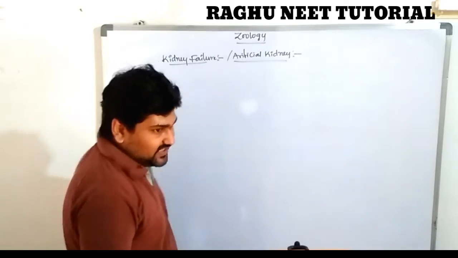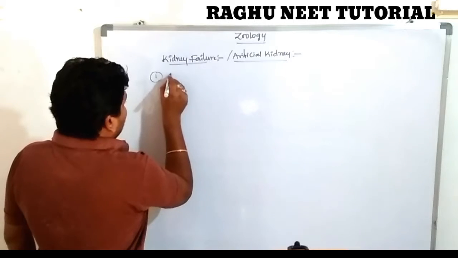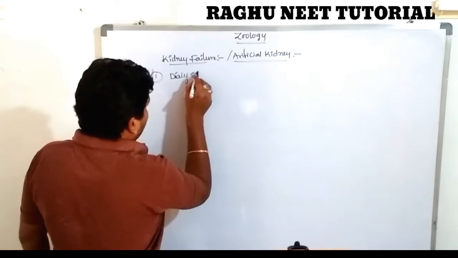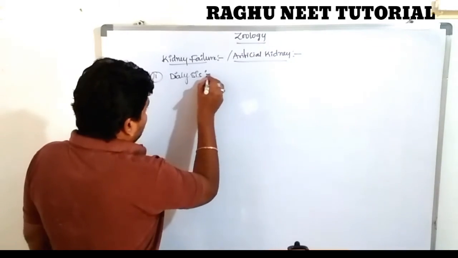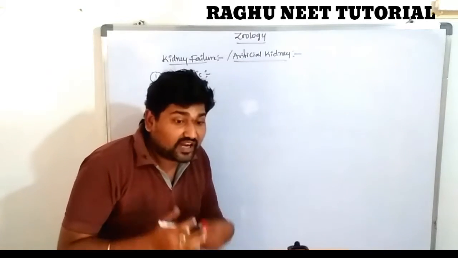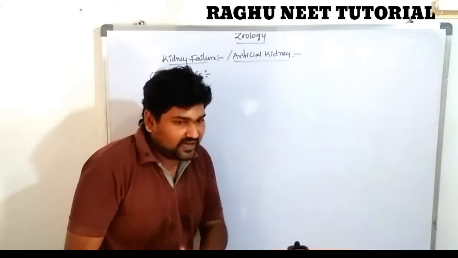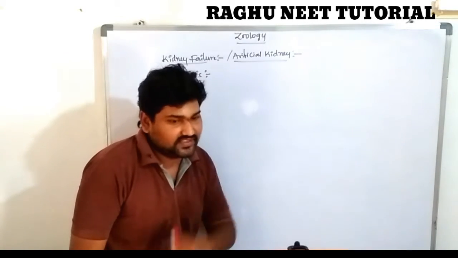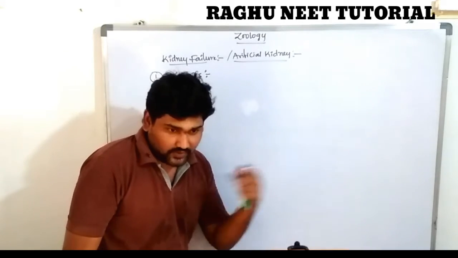The dialysis device, that is known as the dialysis process. Very, very important. What is dialysis? It is the purification of the blood from the nitrogenous wastes. There are two different types of dialysis process. The first one is known as the hemodialysis process. The second one is known as the peritoneal dialysis process.